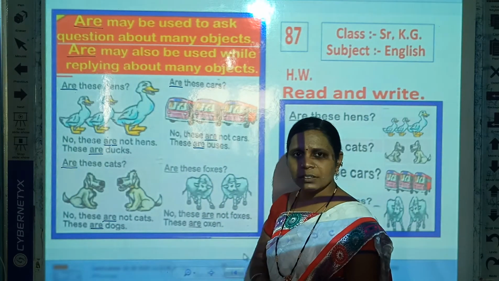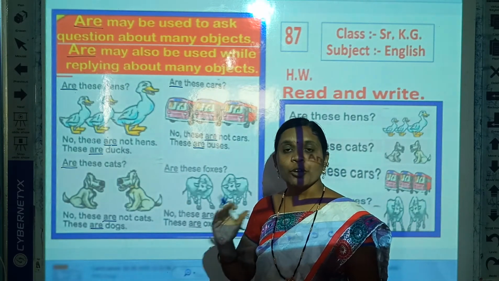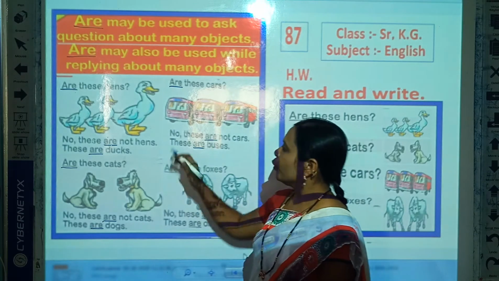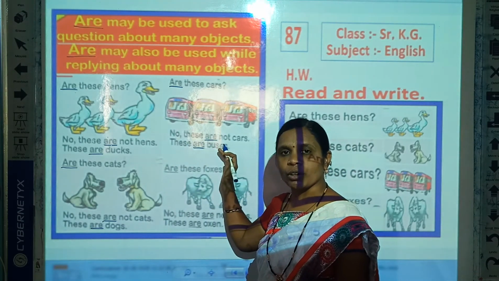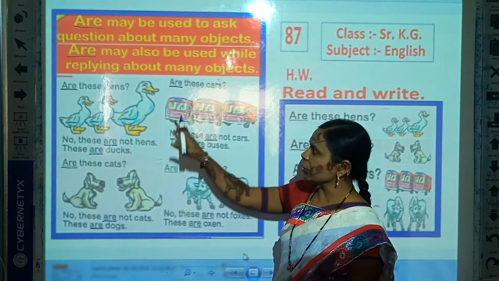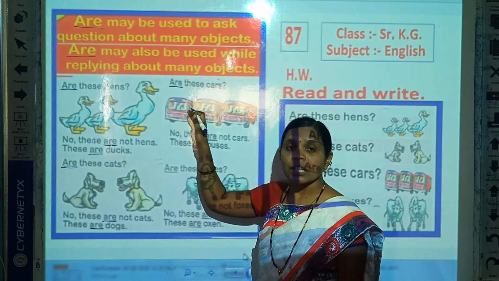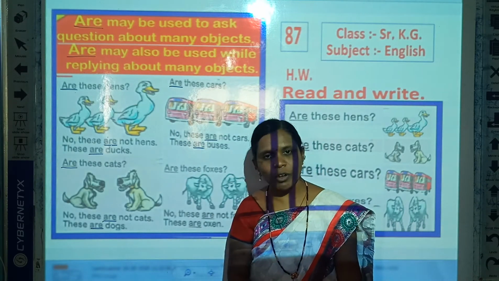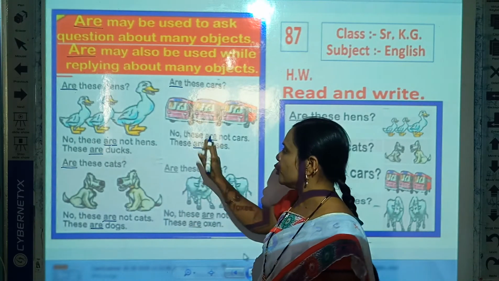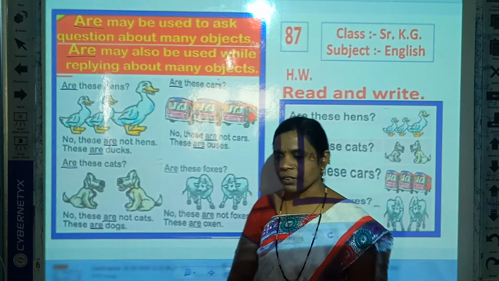If here are cars, that time we say yes, these are cars. But here are buses. So we say no, these are not cars, these are buses. When we ask about question these objects, that time we use are because here are more than one object. And when we reply about these objects, that time also we use are because here are more than one object.